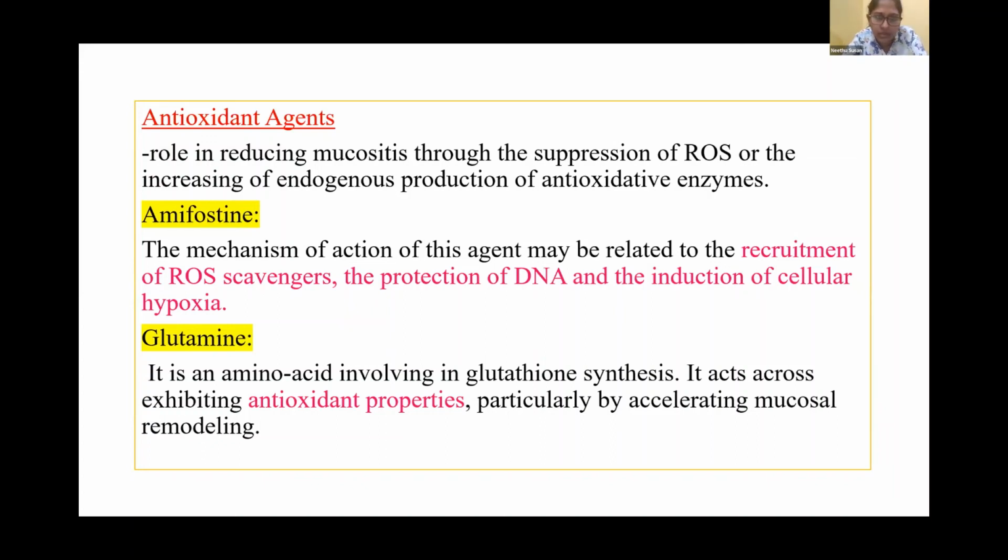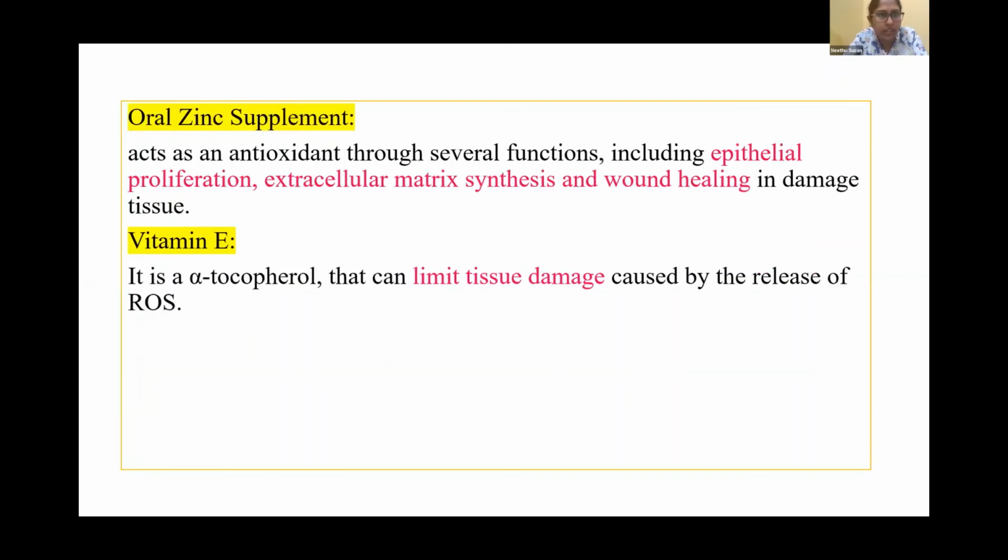So amifostine, the mechanism of action of this agent is related to the recruitment of the reactive oxygen species scavengers and the protection of DNA, as well as induction of cellular hypoxia. This will protect. The next agent is glutamine. This is an amino acid involved in glutathione synthesis. It acts by exhibiting antioxidant properties, particularly by accelerating mucosal remodeling.